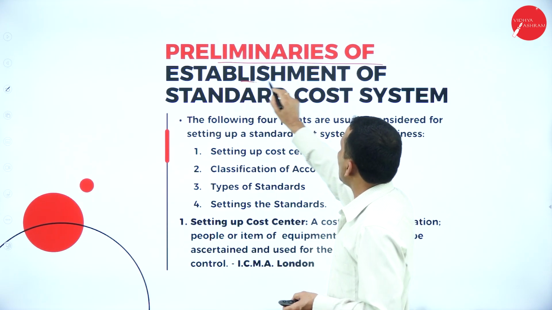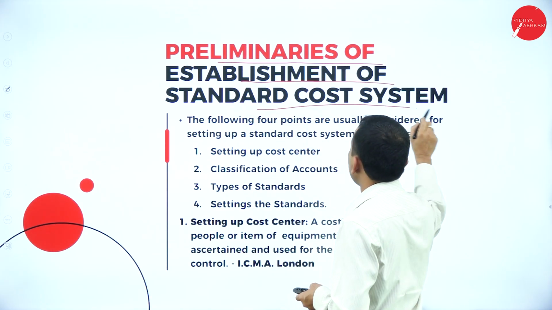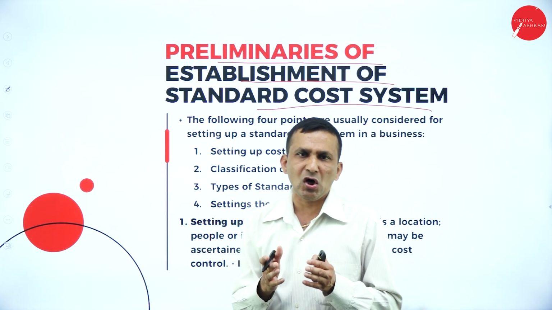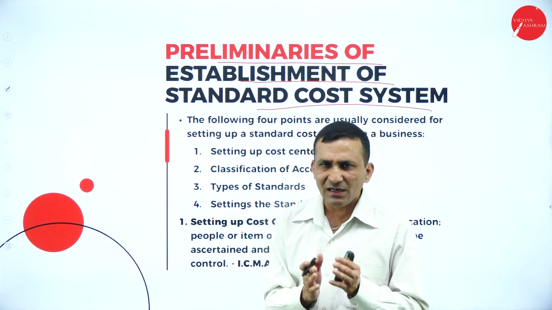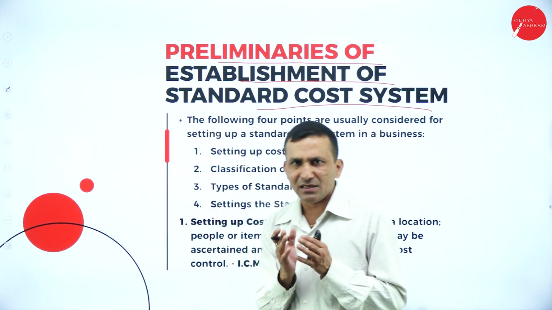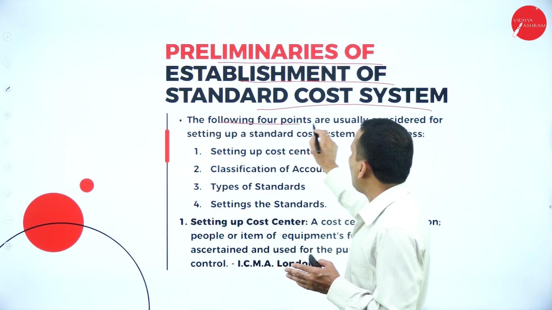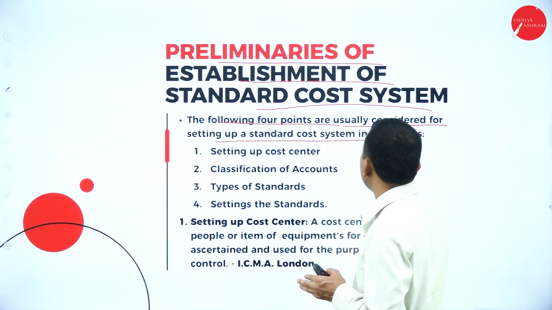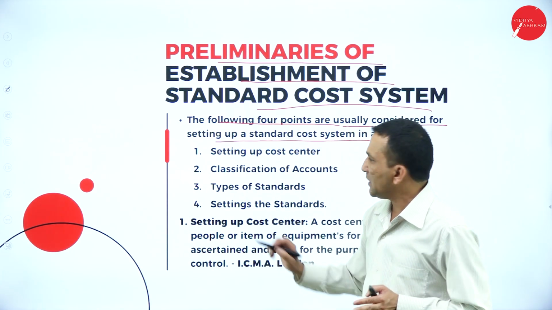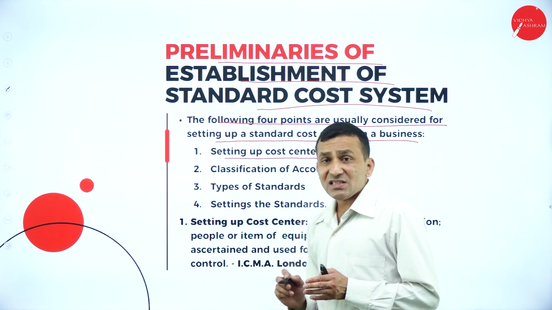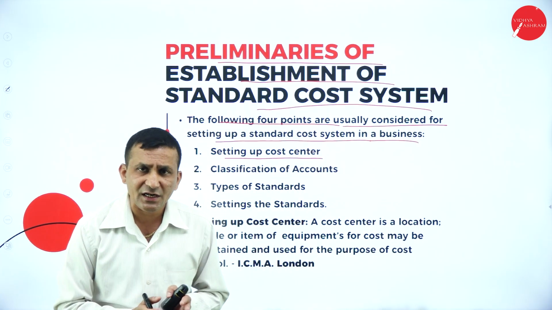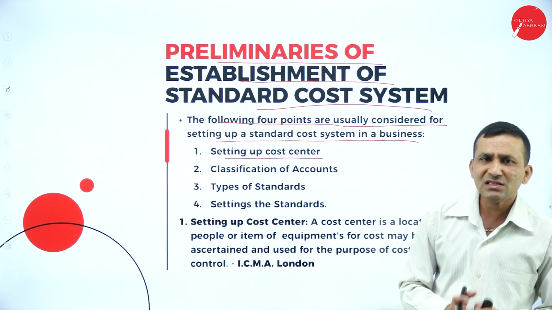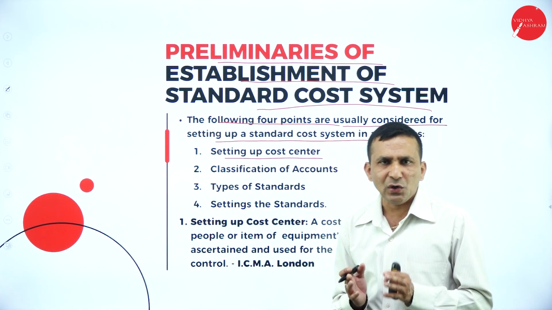Preliminaries of establishment of a standard costing system. If you want to implement a standard costing system in your organization, you need to set some standards. The following four points are usually considered for setting up a standard cost system in a business. The first one is setting up a cost center, which is either person related, department wise, or machine running. The cost center plays a very important role here.